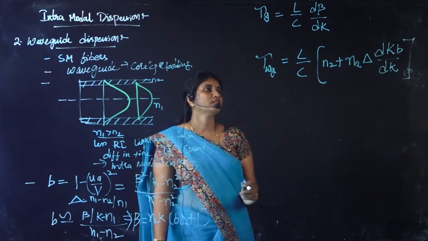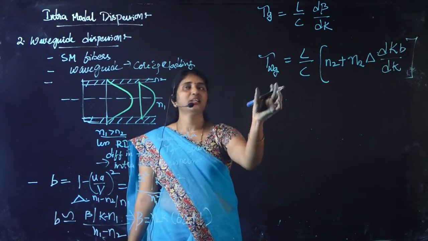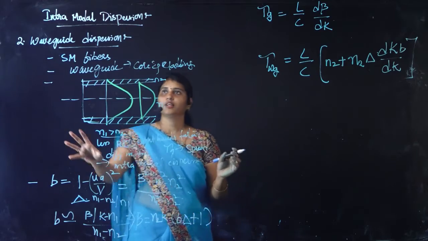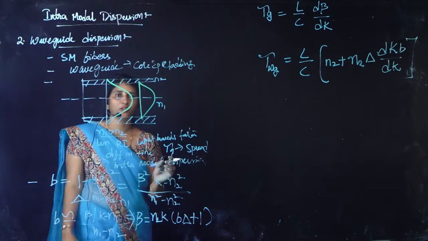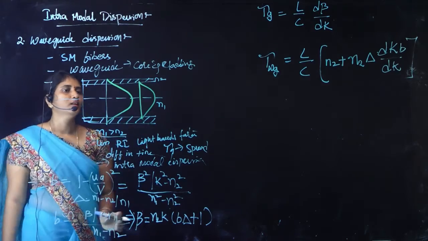So this is the total time delay that can occur in waveguide dispersion due to this confinement of the signal inside the core region.